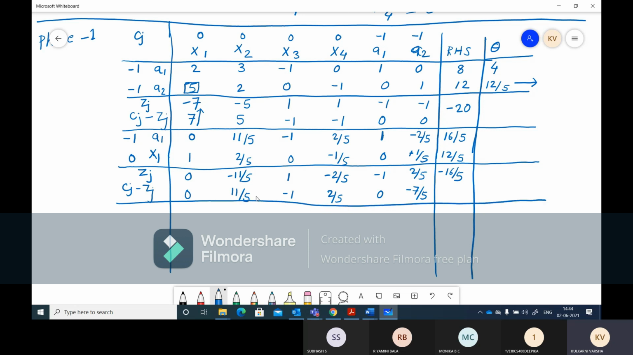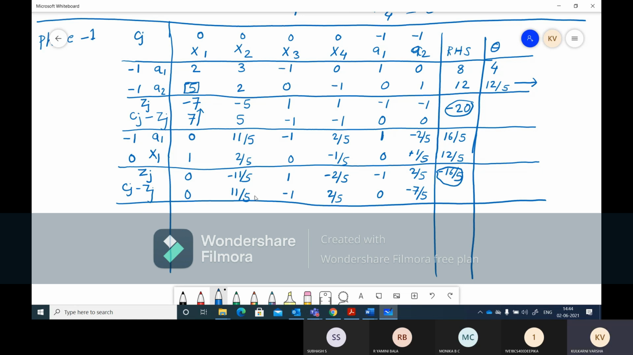This is 11 by 5. You can see that the first value was minus 20, and then in the next iteration we got minus 16 by 5. So it is reducing because it is a minimization problem, even though we have converted it into a maximization. Actually no, it's not reducing, it's increasing because it's minus, right? Minus 20 is less than minus 16 by 5, so it's maximizing only.